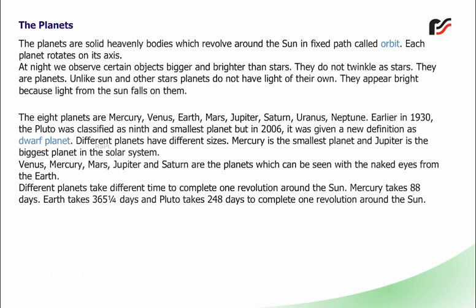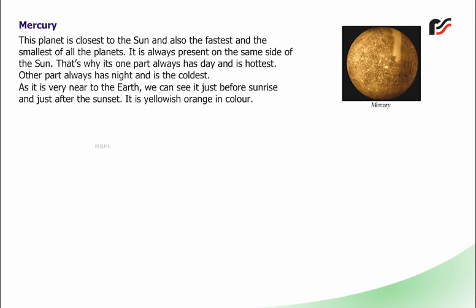Different planets take different times to complete one revolution around the Sun. Mercury takes 88 days, Earth takes 365 1/4 days, and Pluto takes 248 years to complete one revolution around the Sun. Mercury. This planet is closest to the Sun and also the fastest and the smallest of all the planets.